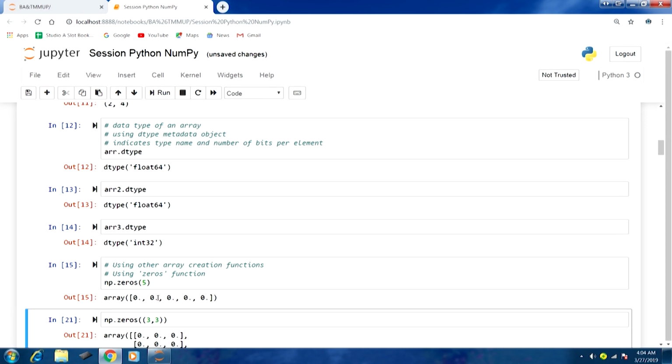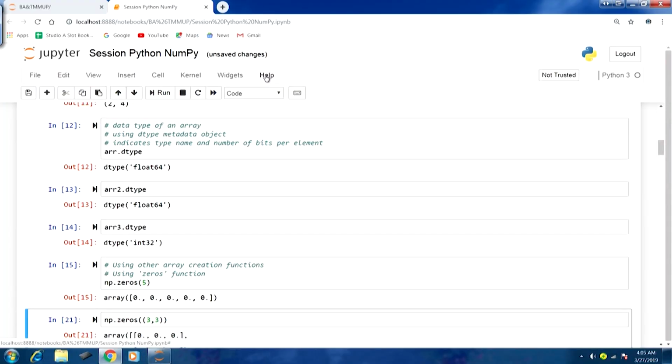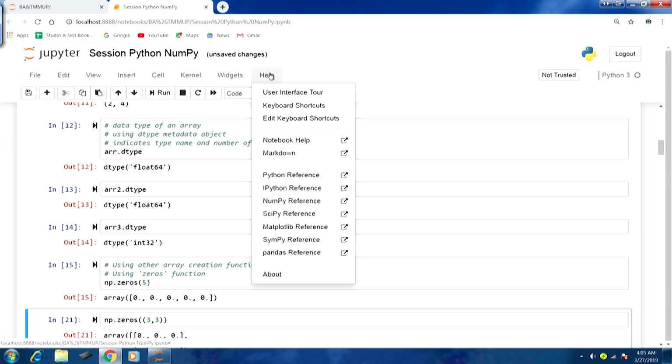Now, if you are interested in finding out more details about these functions, different arguments and how they are to be used, you can always do that by going through the help section. If I click help, you can see Python reference, IPython reference, NumPy reference. For the earlier two sessions that we have covered, the one on Python basics and the other on Python built-in capabilities, we were mainly using the Python reference.